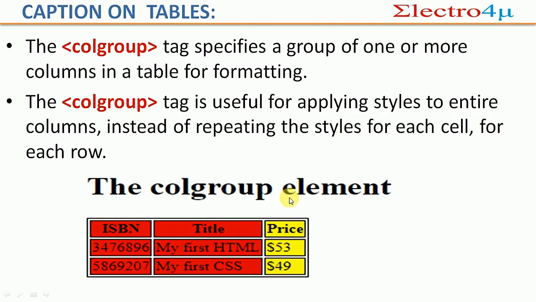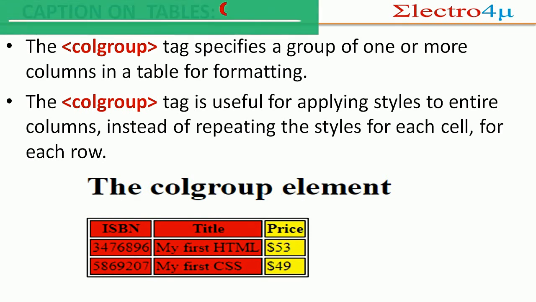Colgroup is one type of tag in a table that specifies a group of one or more columns in a table for the same formatting. The colgroup tag is useful for applying styles to entire columns instead of repeating the styles for each cell or each row. You saw the first example.